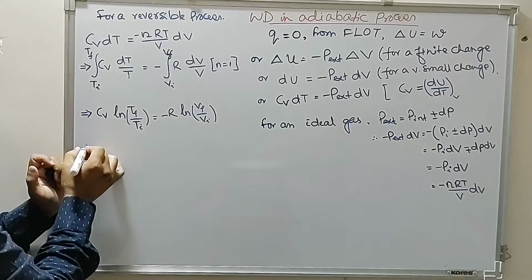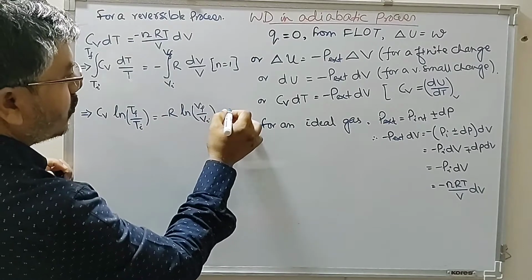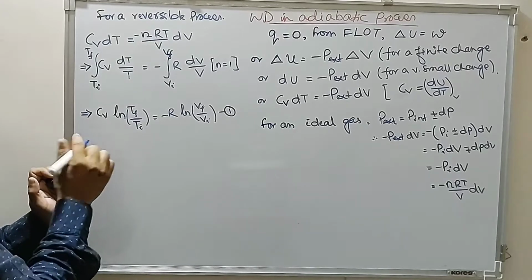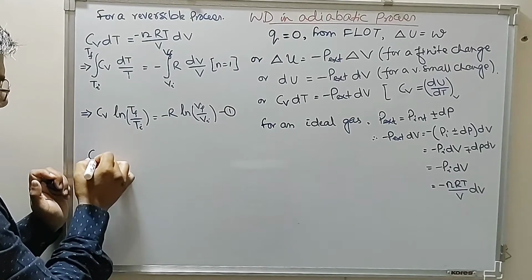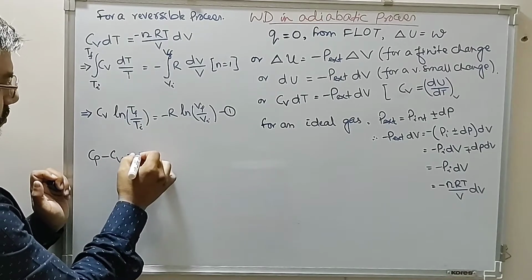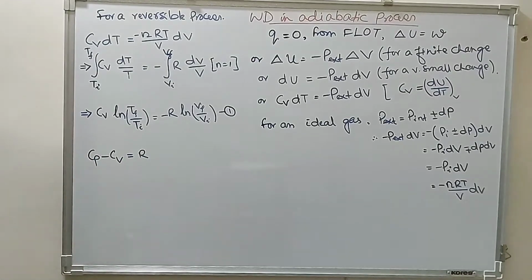So therefore, look at this. Let this be equation 1. Now look at Mayer's relationship: Cp minus Cv is equal to R for 1 mole of an ideal gas.